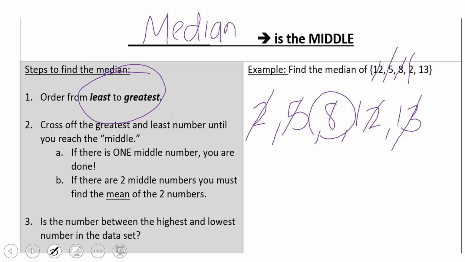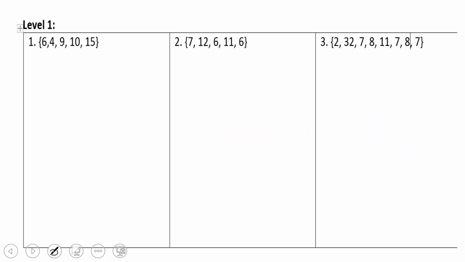Now remember, median is different than the mean. The mean, you have to mathematically find this central number. Median, you just cross out to find the middle. And yes, it is between the highest and the lowest number. Why don't you go ahead and try numbers 1, 2, and 3. For number 3, I'm going to star it. Look back at your notes, and I'm going to give you some advice on number 3.